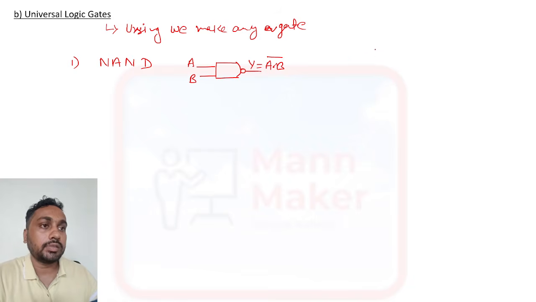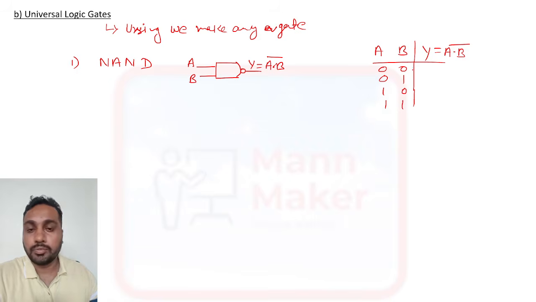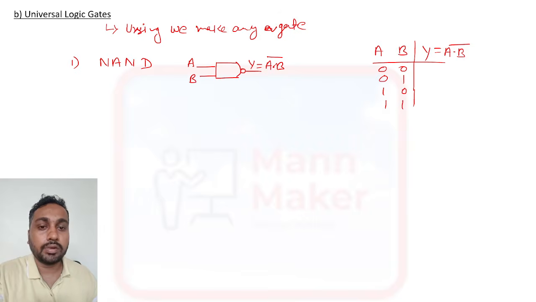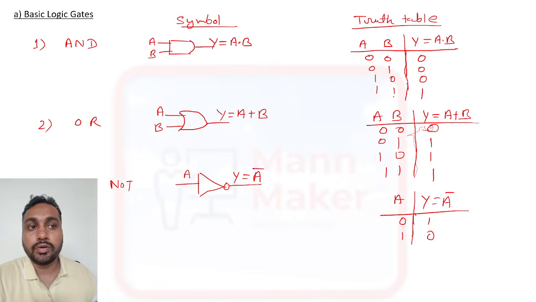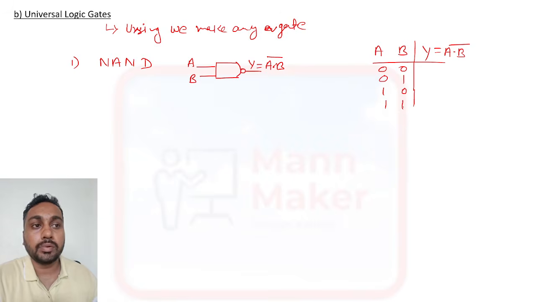Now if we see the truth table of this, we have two inputs and one output. So this will be 0 0, 0 1, 1 0, 1 1, and the output will be A dot B complement. It is NOT AND, so it is just the opposite of AND. In the truth table of AND, the output is 1 only when both inputs are high. For NAND we have to make it opposite, means if both are 1 then it will become 0 and the rest will be 1.